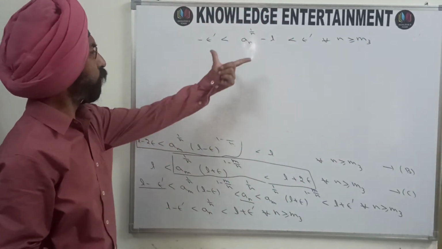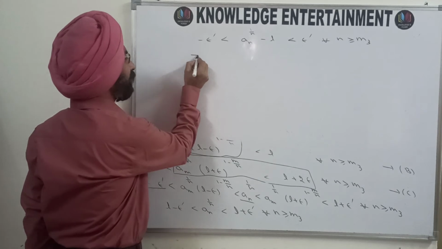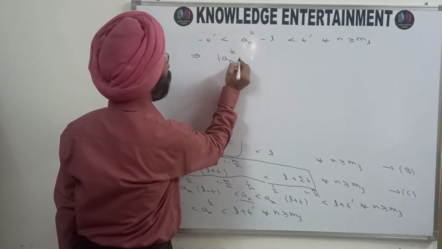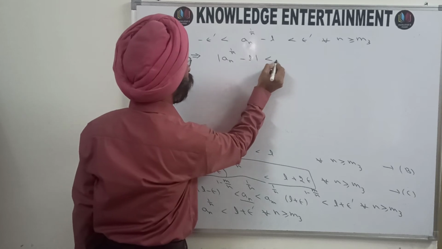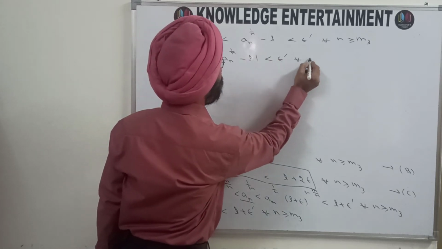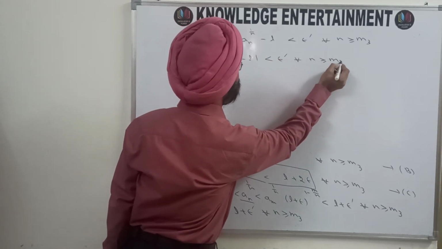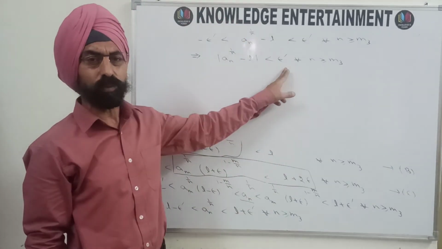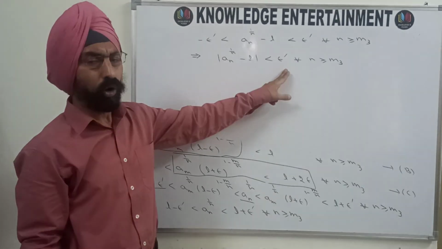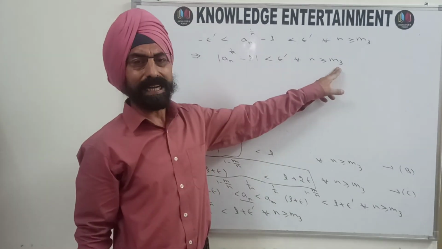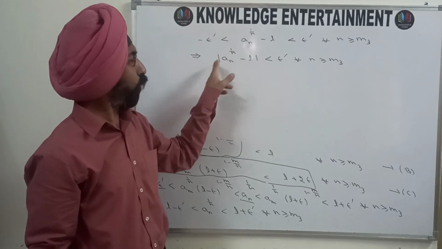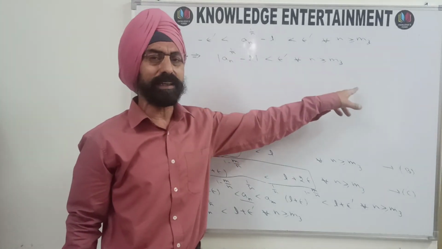Now clearly you can see that this can be written in the modulus form as mod of a_n power 1 by n minus L is less than epsilon dash for every n greater than or equal to m3. That means for epsilon dash greater than 0, however small, you always have a natural number m3 such that mod of a_n power 1 by n minus L is less than epsilon dash for every n greater than or equal to m3.